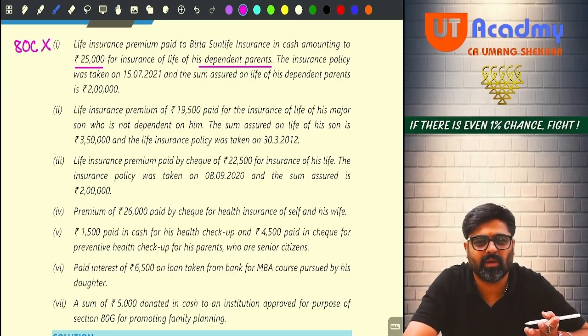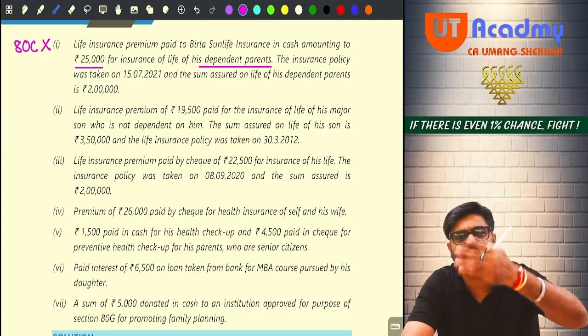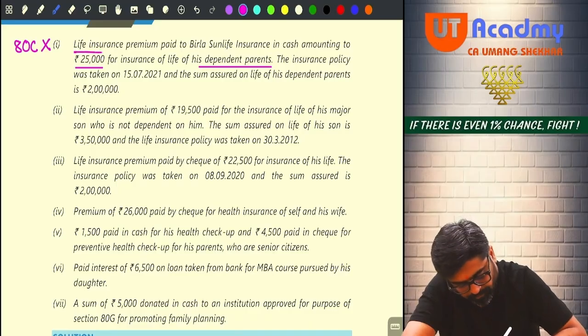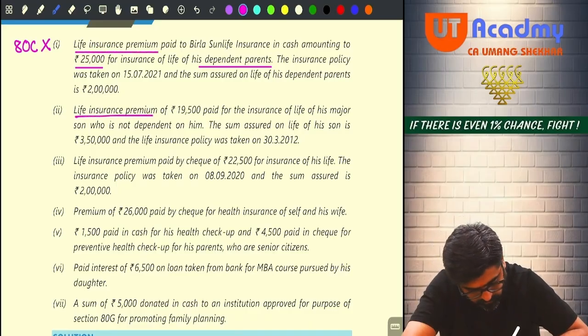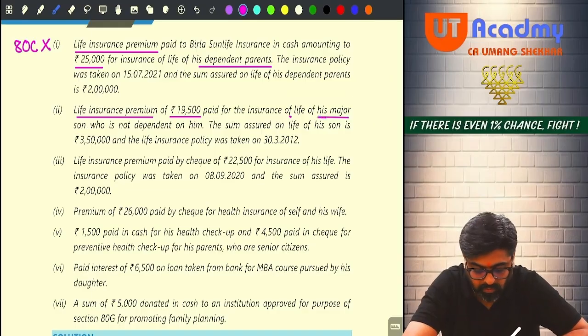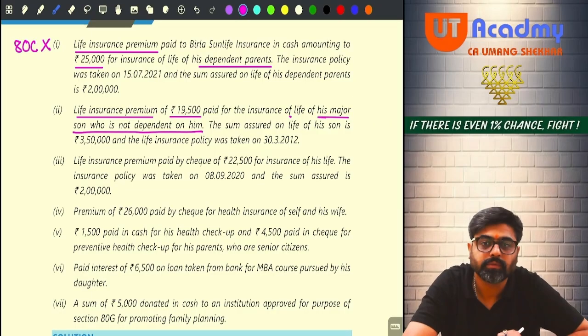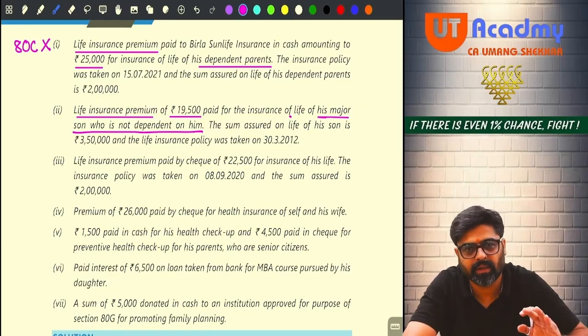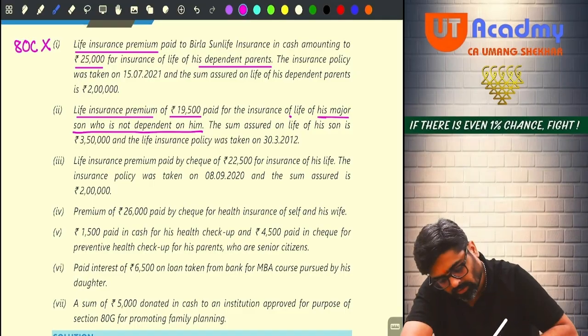Now no need to see when the policy was taken, or how much the capital sum assured is. No need to look at those details because this deduction is simply not available under 80C. Okay. Next one. Life insurance premium for the insurance of life of his major son who is not dependent on him. See, life insurance premium of any of your children can be paid, whether the child is a dependent or an independent child. Yes or no? So this will be allowed under